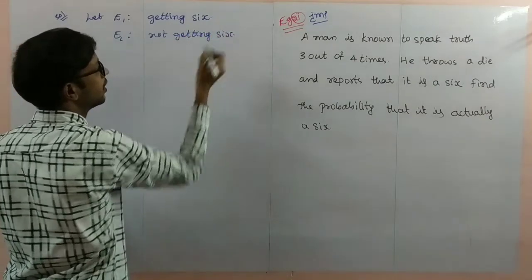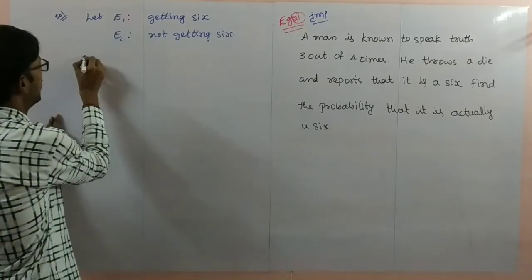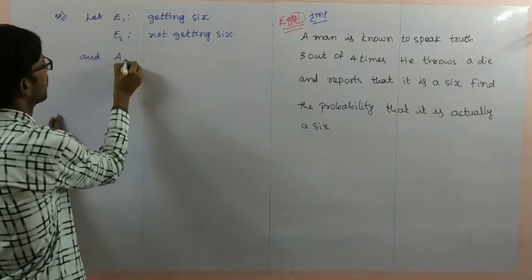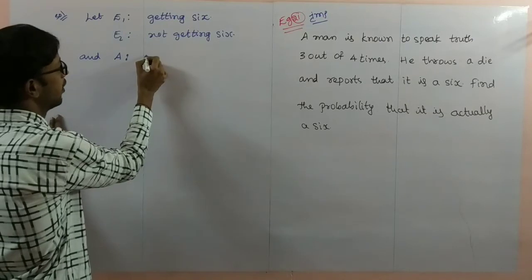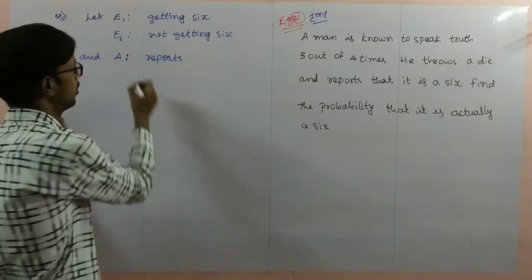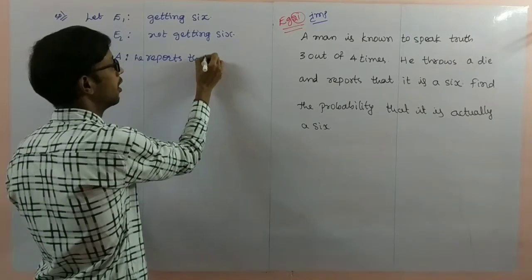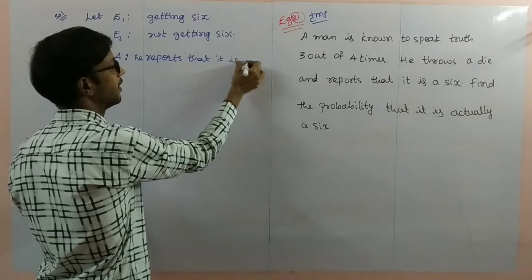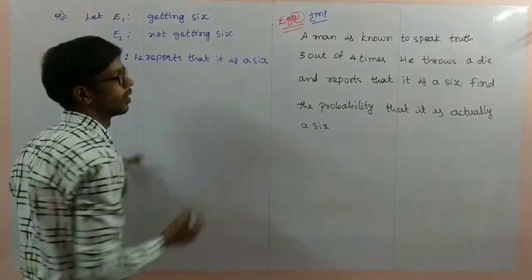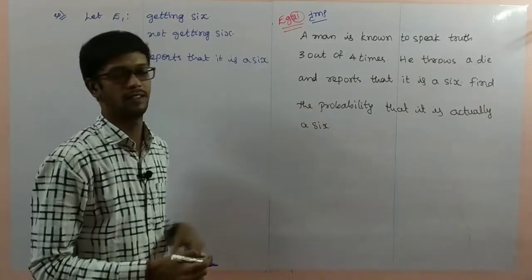Not getting 6. Next, another event A is: he reports that it is a 6. Previous problem that is heads, like here that is 6.